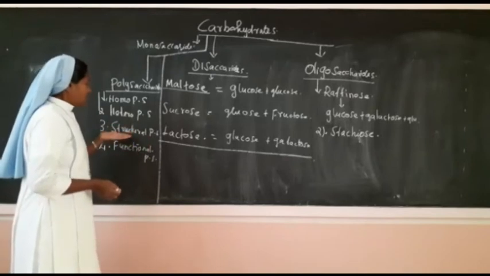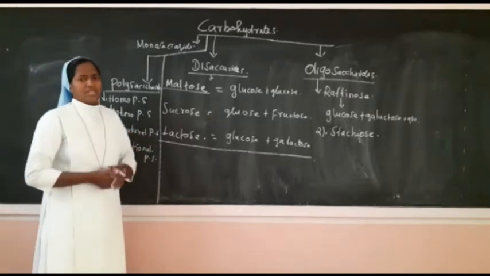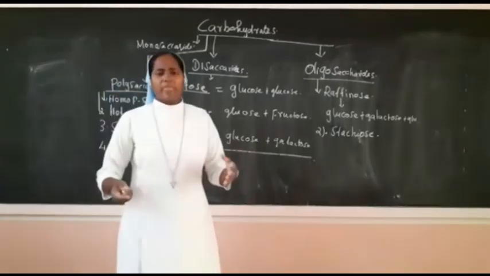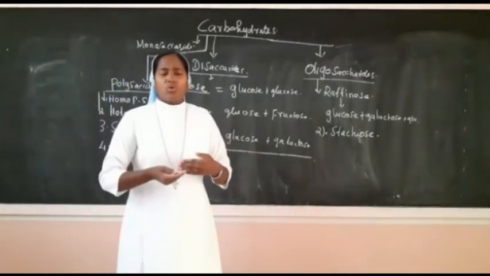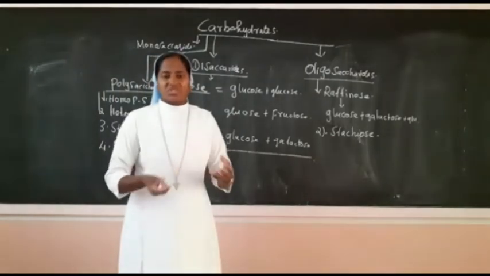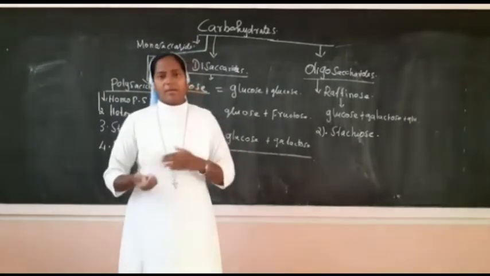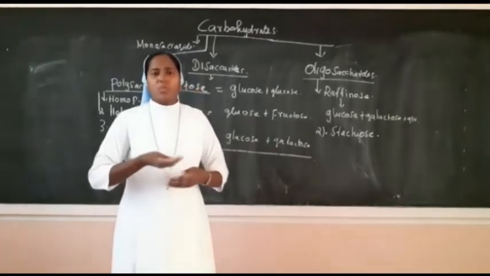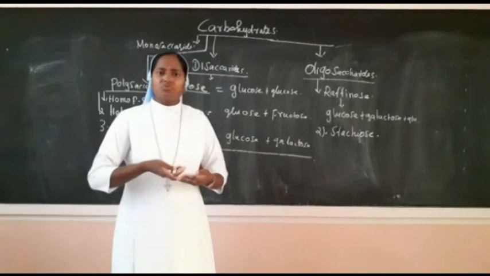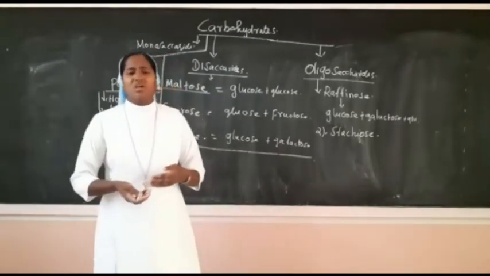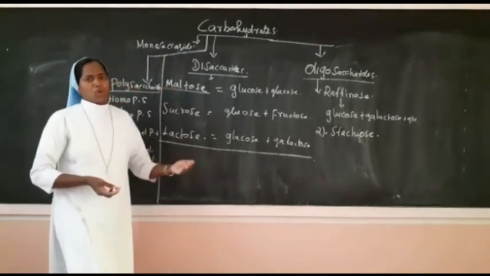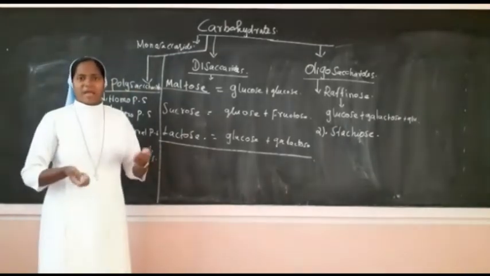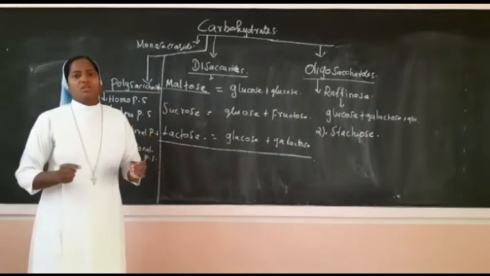When we come to the third type, structural polysaccharides, there are some types of polysaccharides that play a role in forming structures, either in plants or in animals. When polysaccharides are used to form structures, they are called structural polysaccharides. Example: cellulose. Cellulose in plants forms the cell wall.